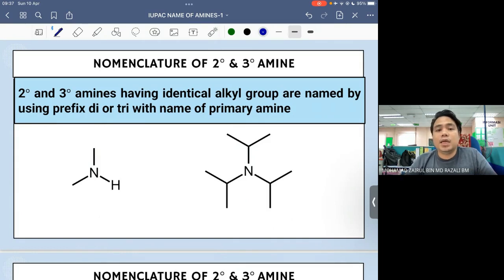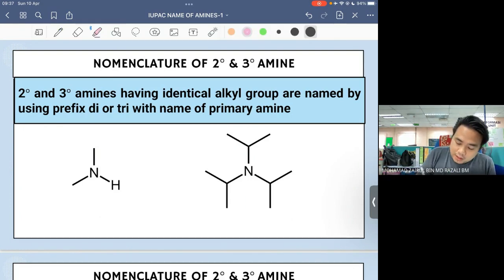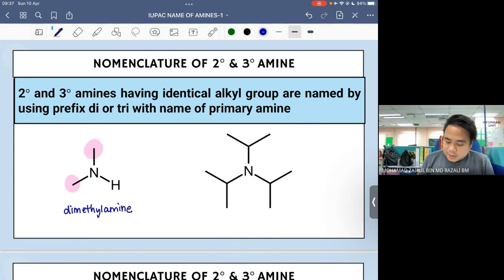Okay, for our secondary and also tertiary amine, we have two different rules. Okay, if the alkyl group that directly bonded to the secondary ataupun tertiary amine itu sama, kita akan gunakan prefix di ataupun tri. So for example, this one, we have the nitrogen bonded to two methyl group. So, kita boleh namakan dia sebagai dimethylamine. So, and the methyl itu directly bonded to the nitrogen.